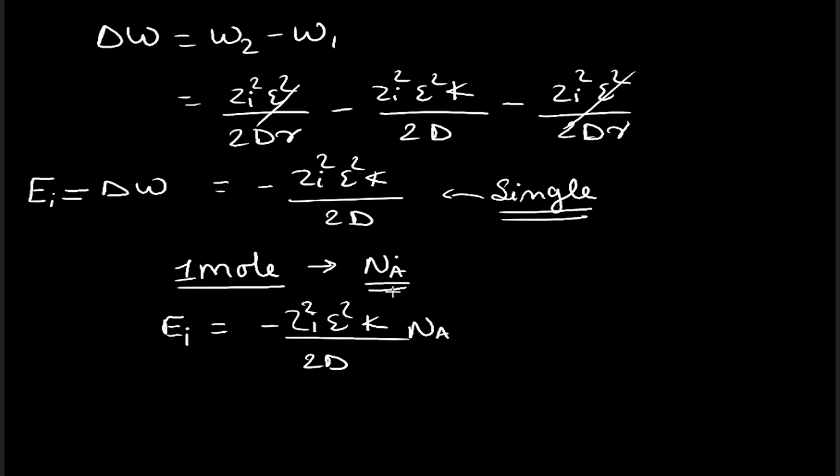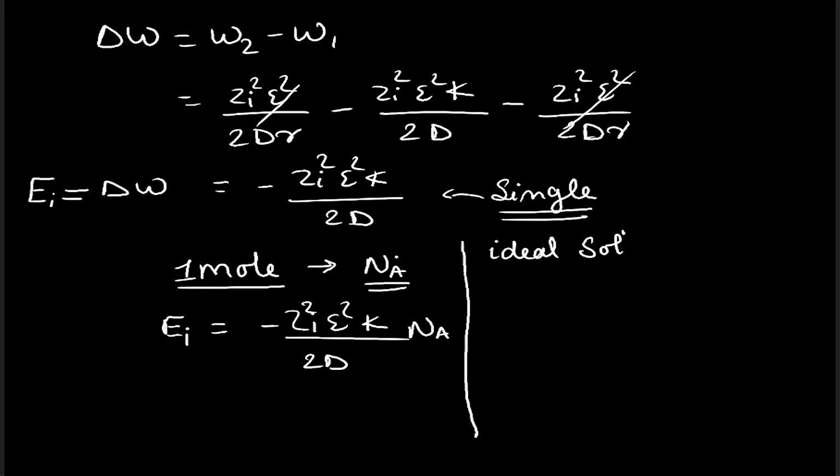Now further we will be moving on to the definition of chemical potential. We will be looking at two different cases, first the ideal solution.